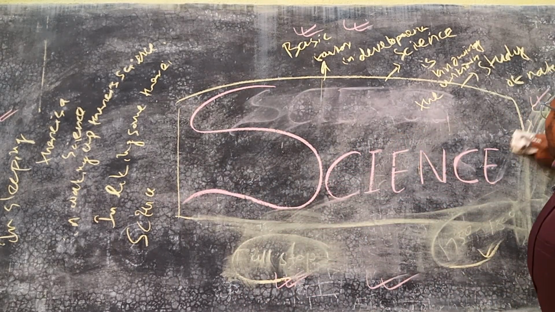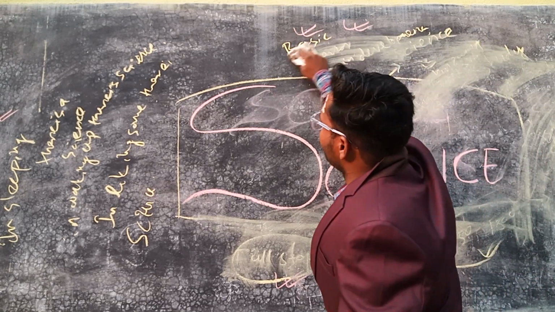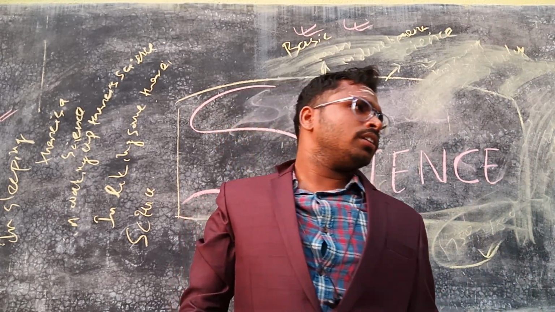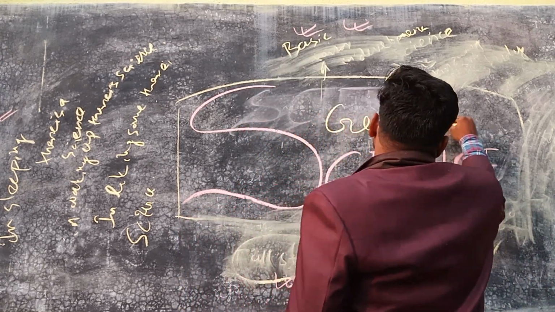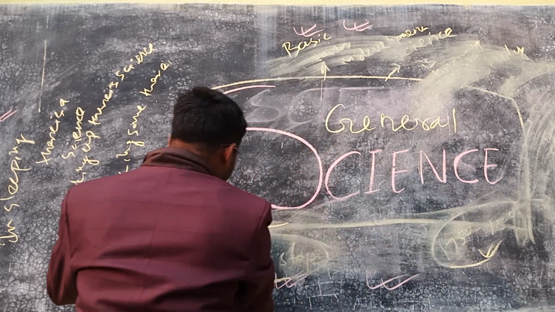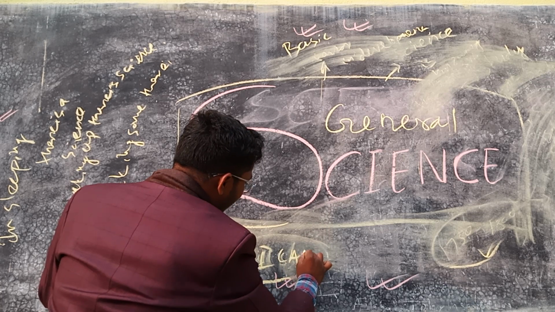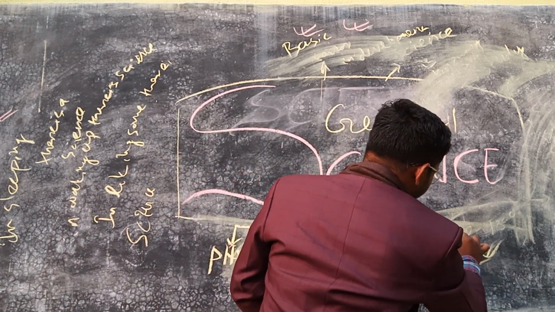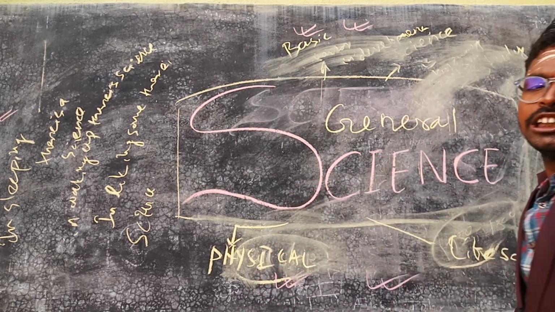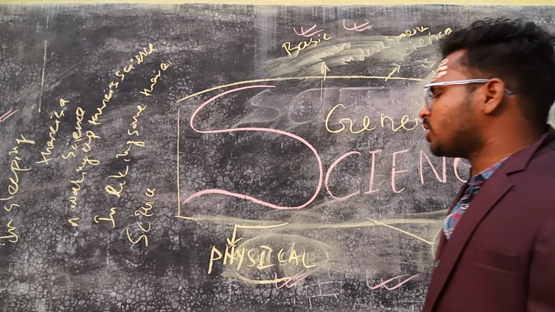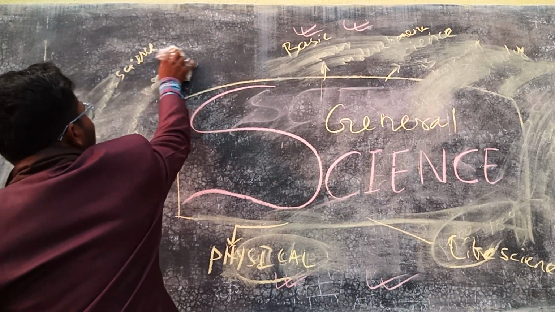That's why our syllabus makers, for your kind information and easy understanding, have divided general science into two categories. One is physical science and the other is life science. So, what do you mean by physical science, my dear students? You can comment in the comment section. What do you mean by physical science?